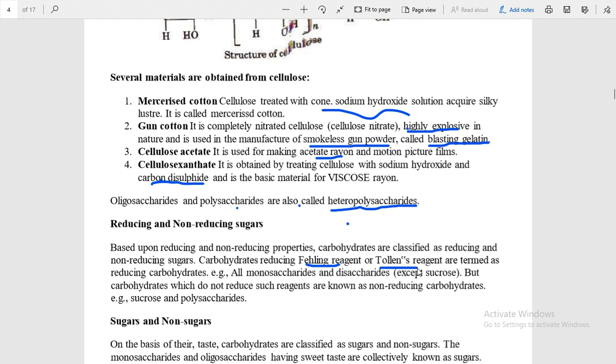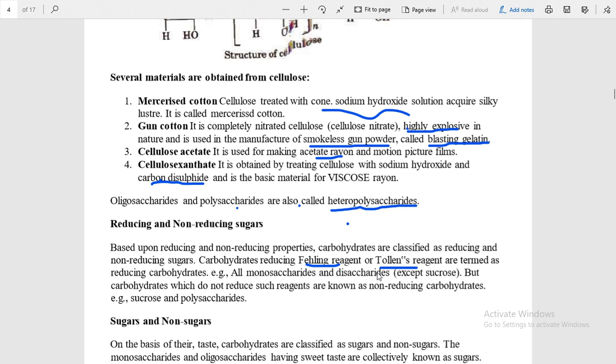These are two such reagents which are used for distinguishing aldehyde and ketone. Only aldehydes and ketones are distinguished by them, where aldehydes reduce Fehling's and Tollens' reagent. And in carbohydrates, which carbohydrates have a free aldehyde group that can reduce Fehling's or Tollens' reagent.